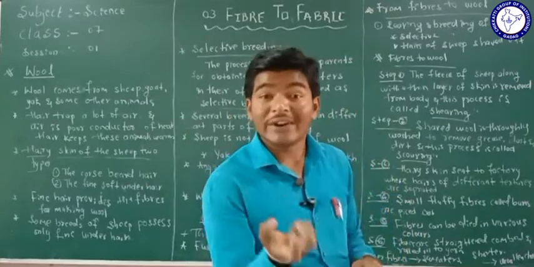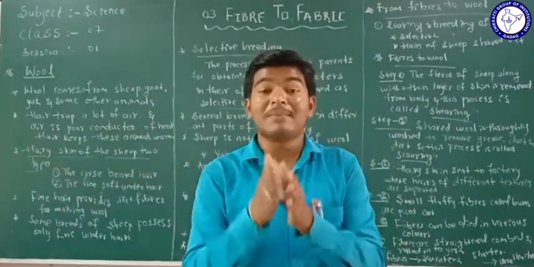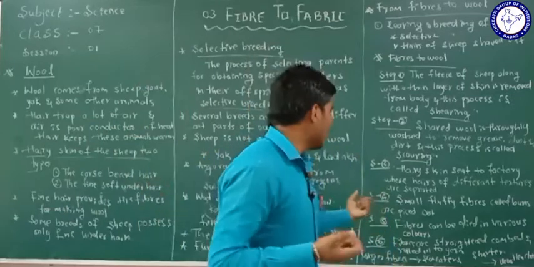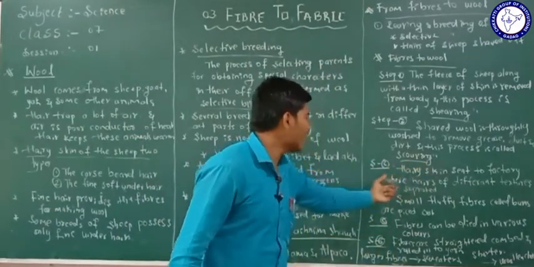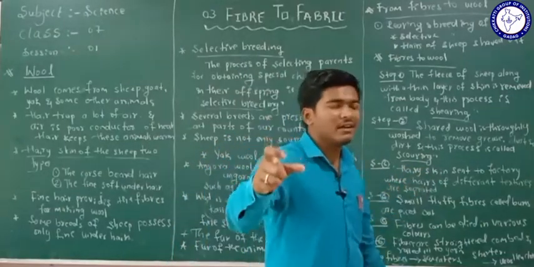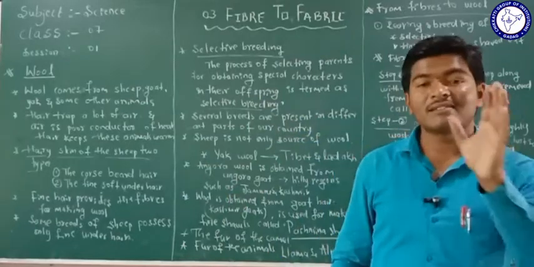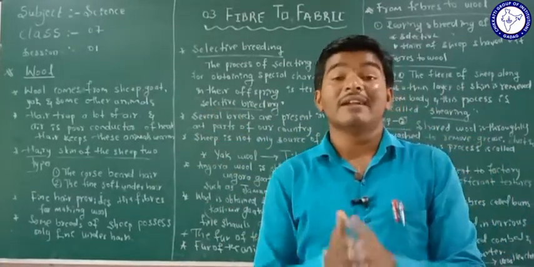the scoured hairs will be sent into the factory, where hairs of different textures are separated. See here, the goats or the sheep do not have only a single color, they have different colors.